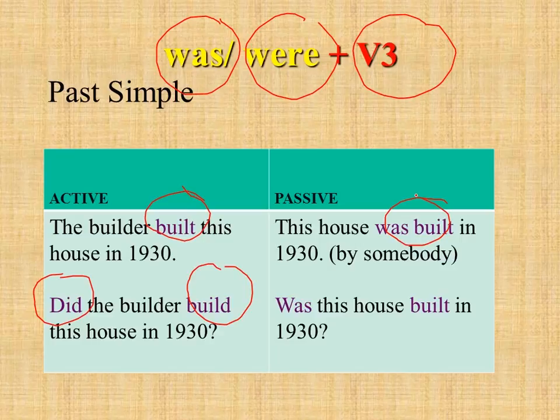Was this house built in 1930? So if you want to make a question, you just put was on the first place, and then you have a question. So okay, it's simple. Past simple passive and past simple active.